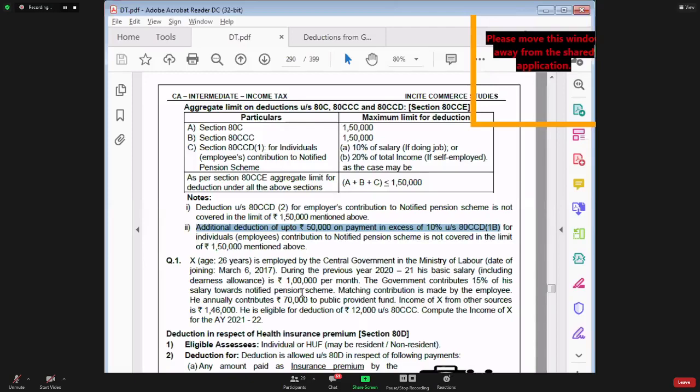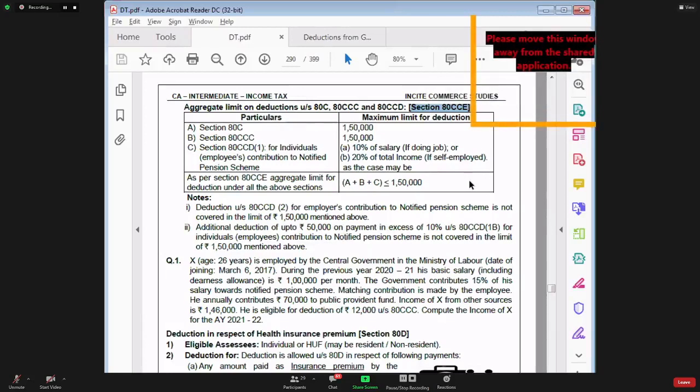Now, let me tell you there are 5 points: Section 80C, 80CCC, 80CCD subsection 1, 80CCD subsection 2, and section 80CCD subsection 1B. Now we are in section 80CCE.